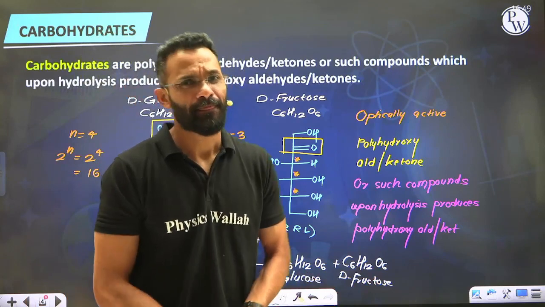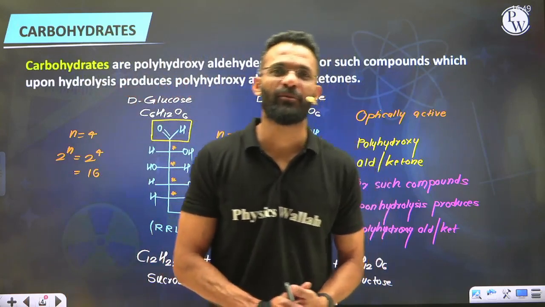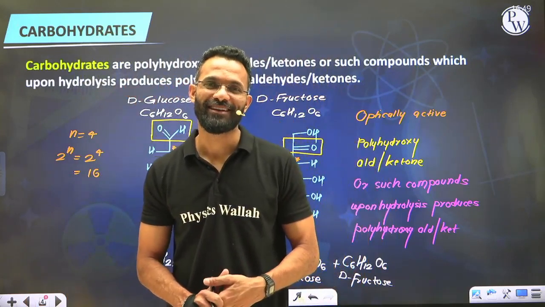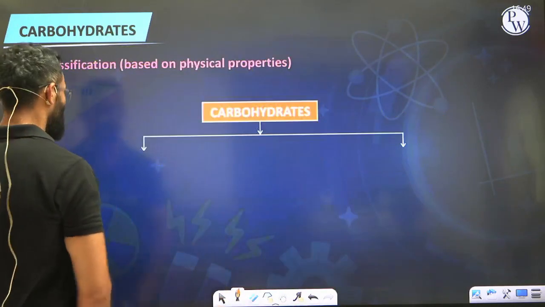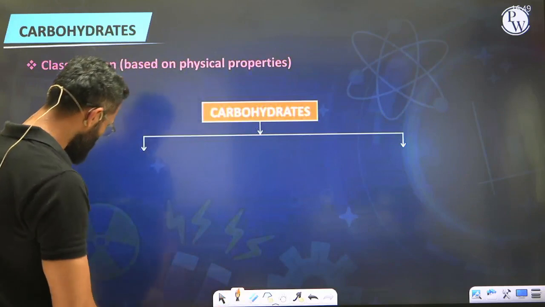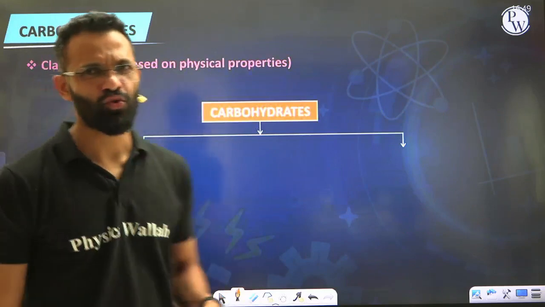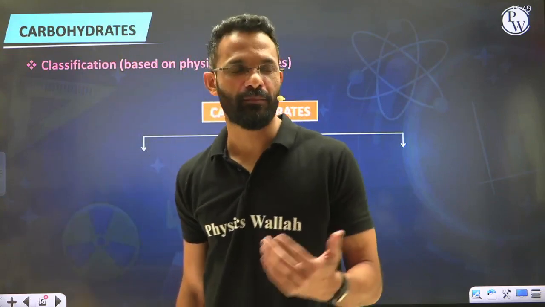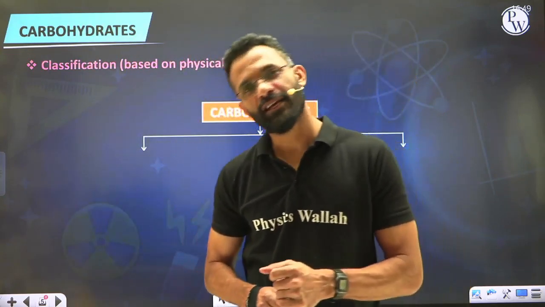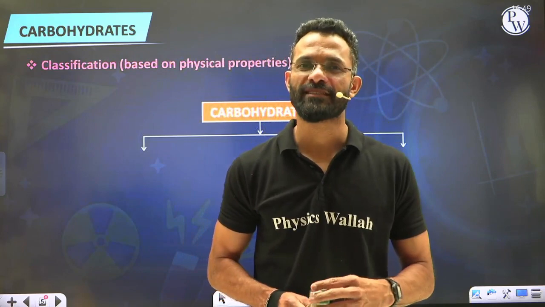Alright guys, that was the brief introduction of carbohydrates. Now what we are going to learn is the classification of carbohydrates. There are two ways by which we classify carbohydrates. First, on the basis of physical properties. Second, on the basis of chemical properties such as hydrolysis.